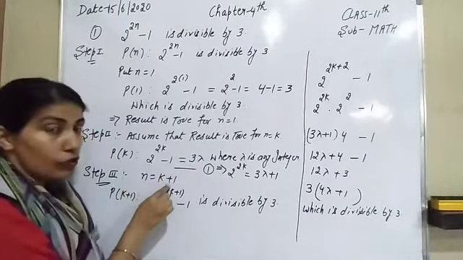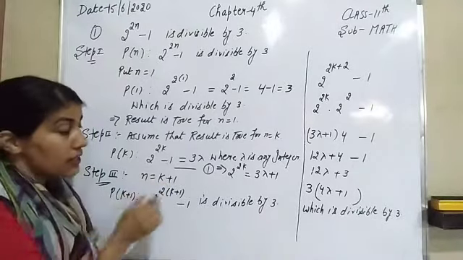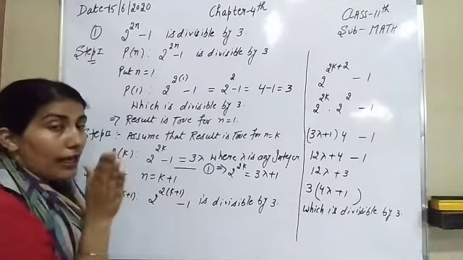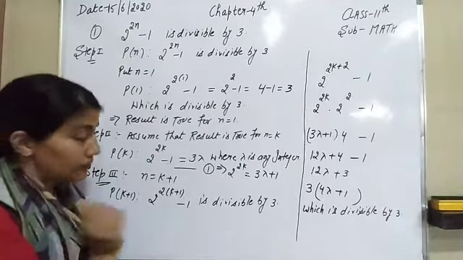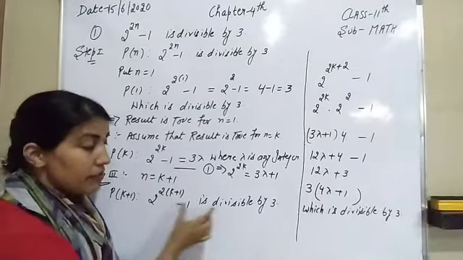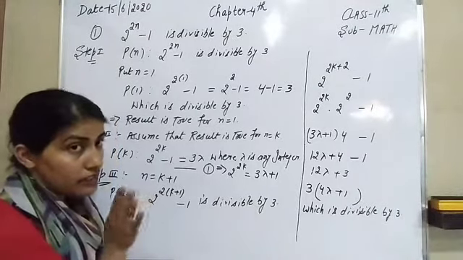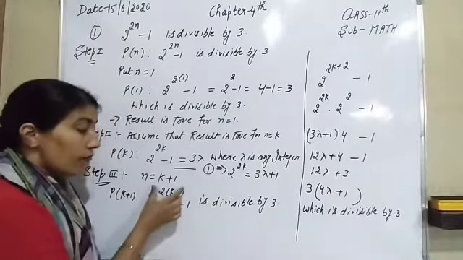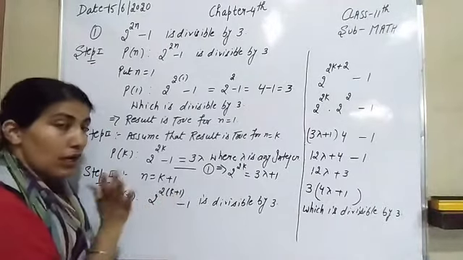Next step, we have to put n equal to k plus 1 and we have to prove this is true for n equal to k plus 1. So, after putting n equal to k plus 1, that statement will be divisible by 3. Whenever you are going to solve this question, firstly solve its powers.